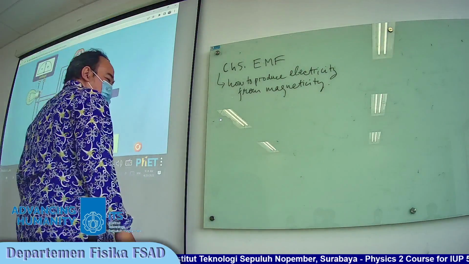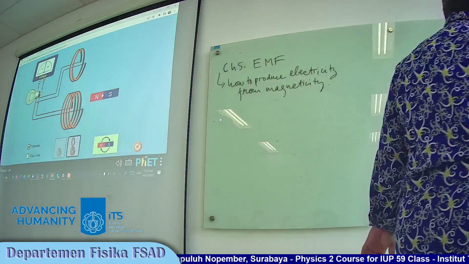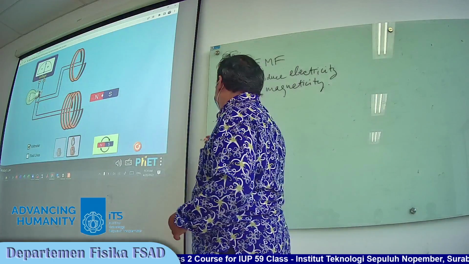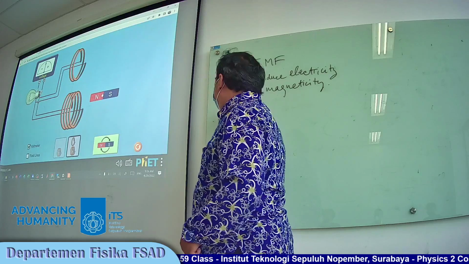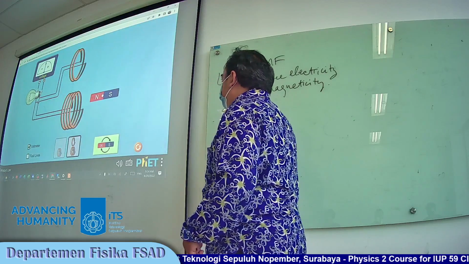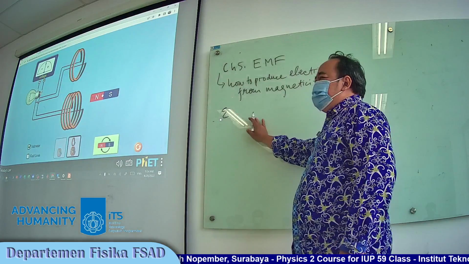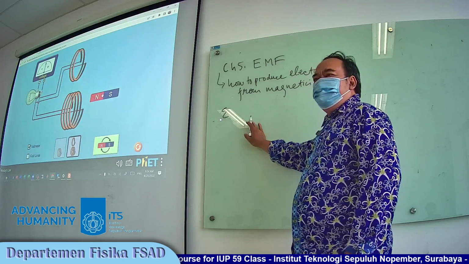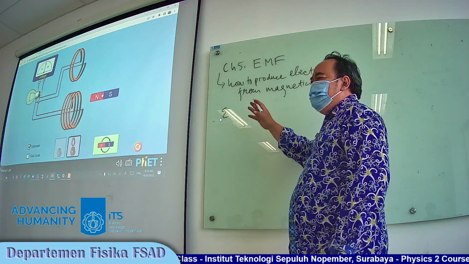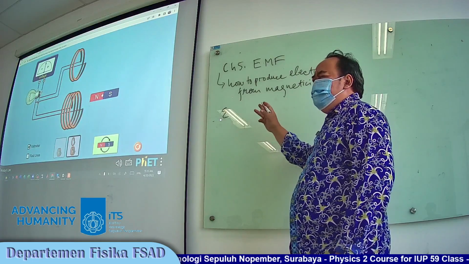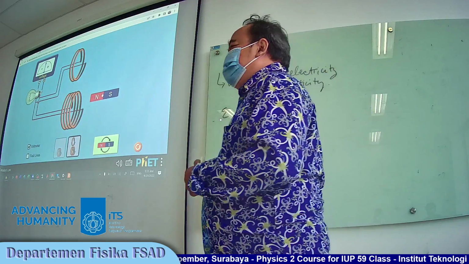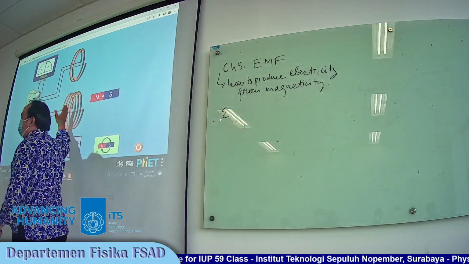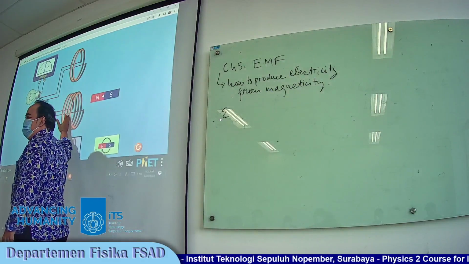Now from this phenomenon, we can arrange the equation. The electromotive force can be produced when there is a change in the magnetic field, because when we move to the loop, there is a change in the magnetic field.